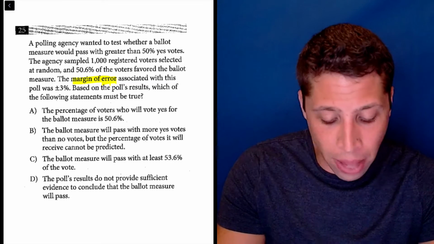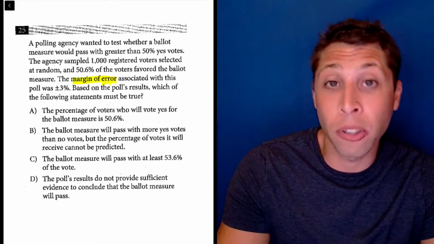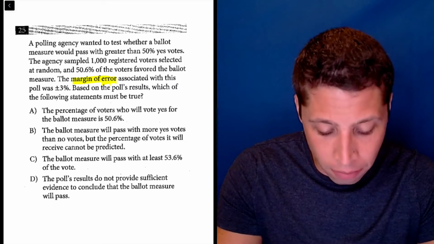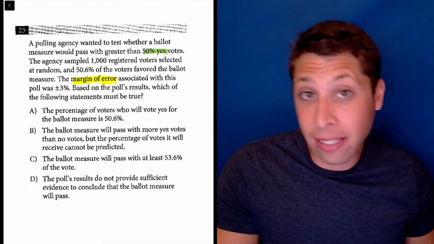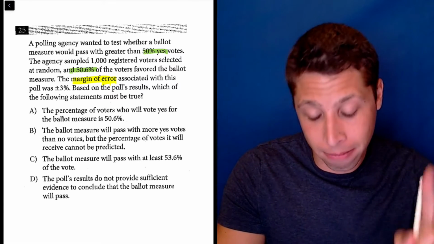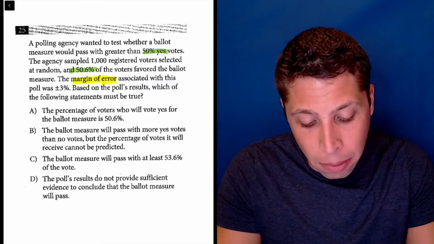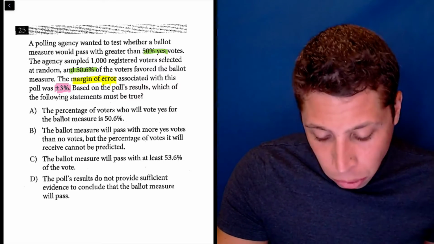The agency sampled 1,000 registered voters selected at random, so that's all good. There's no bias threat here. And 50.6% of the voters favored the ballot measure. So according to this, that thing is going to pass. But the margin of error associated with the poll was plus or minus 3%. This is really important. Based on the poll's results, which of the following statements must be true?